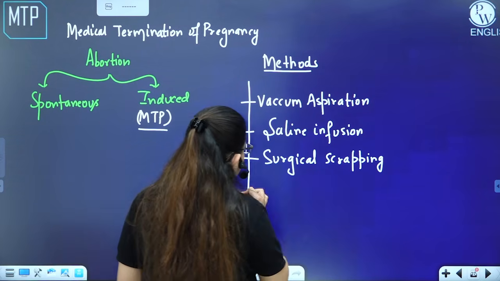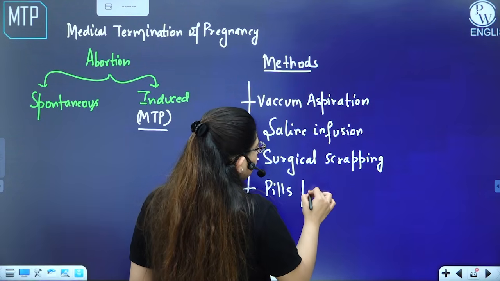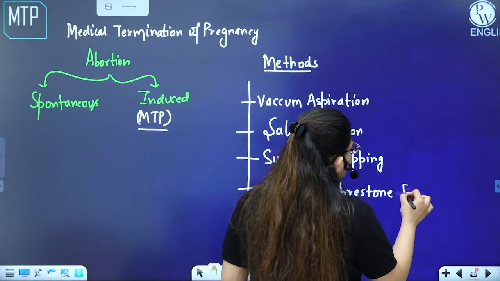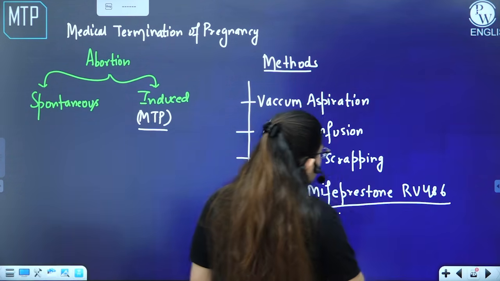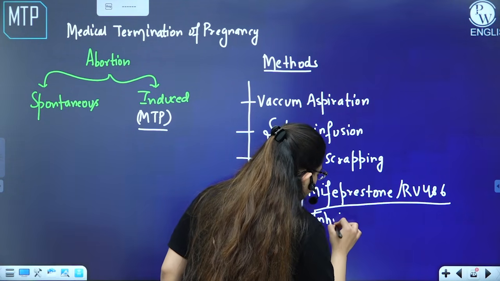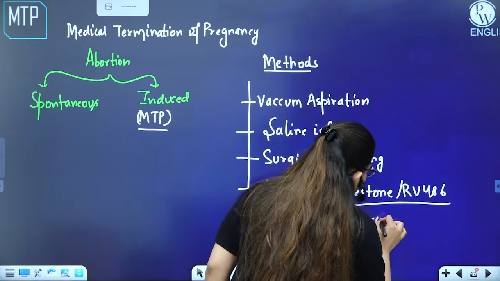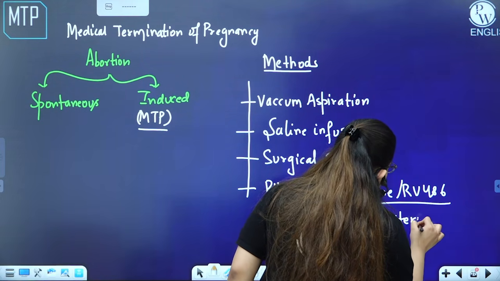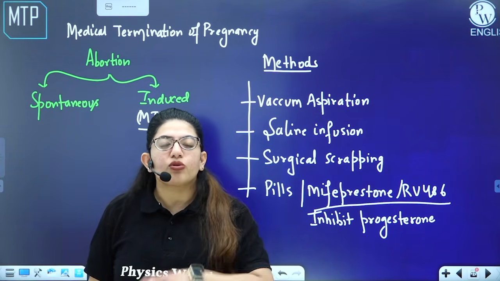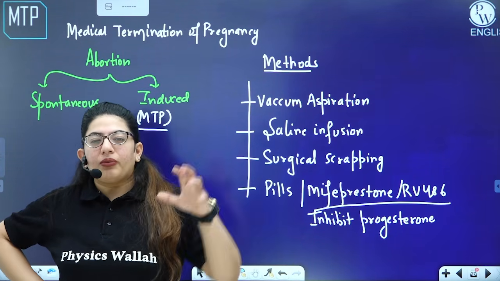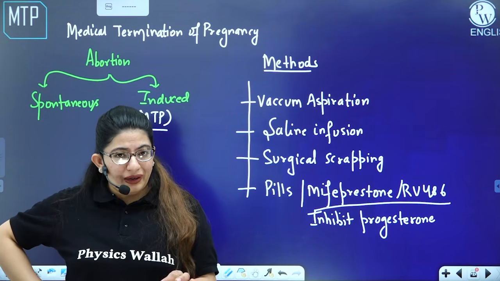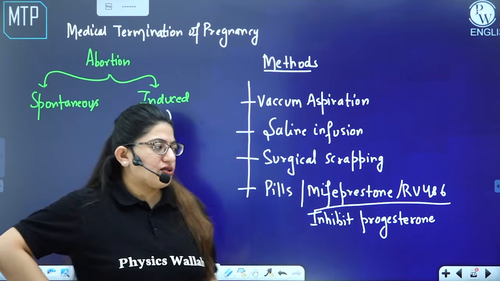And then by some pills. What are these pills? Like mifepristone or RU486. These are the pills that actually inhibit progesterone. If you have revised human reproduction, you must know that progesterone maintains the endometrium. So if I inhibit progesterone, will the endometrium be maintained? It will not be maintained, and it will fall off, right? So this is what happens.